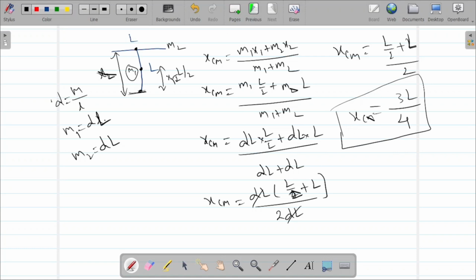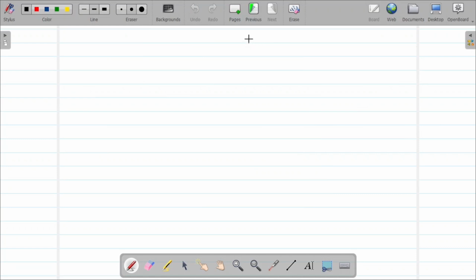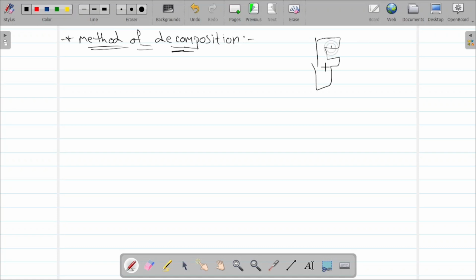Right. Next, so this is the method of symmetry. Fine. Next, method of decomposition. So what I told about decomposition: if you have any object which is irregular in shape, we are going to divide it into different parts.